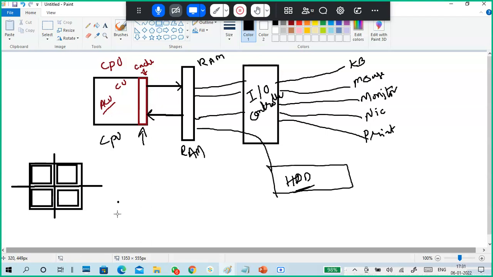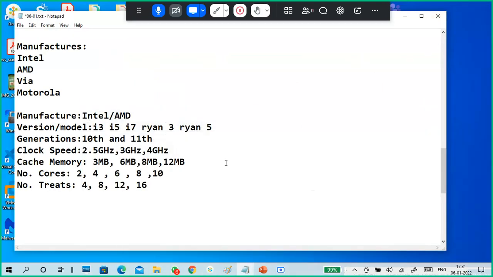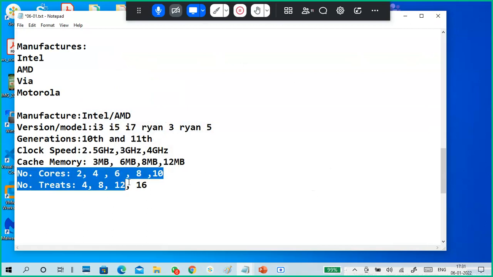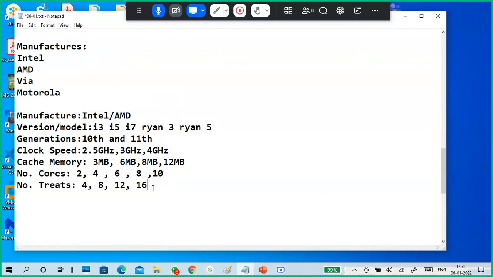Okay, so this is the terminology. Last year I purchased an i3 processor, that is a 4 core processor with 4 threads, means no threads in it. The new version has double the threads. So you can see the number of cores and number of threads.